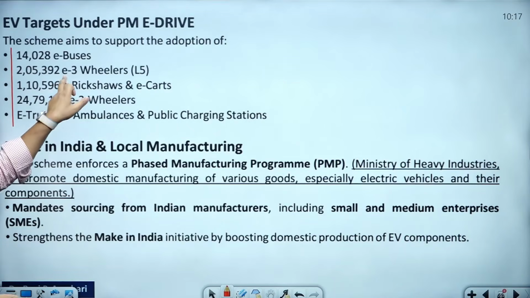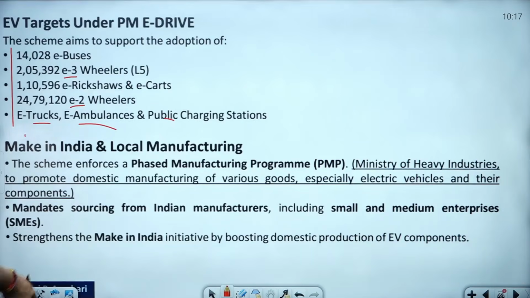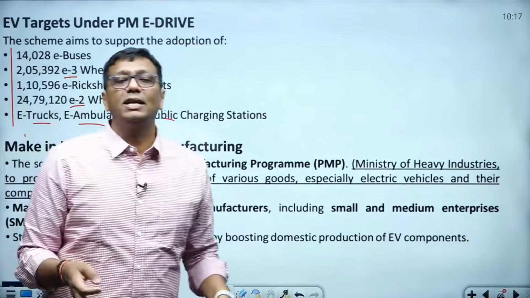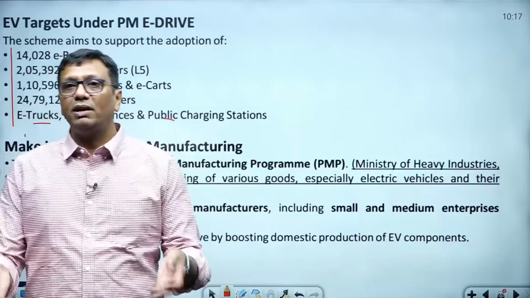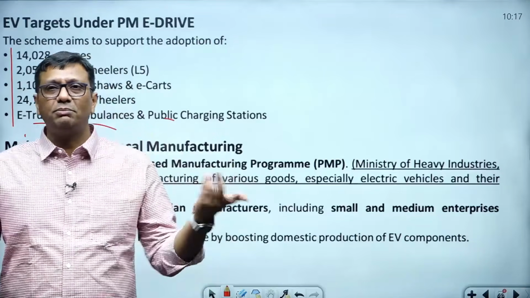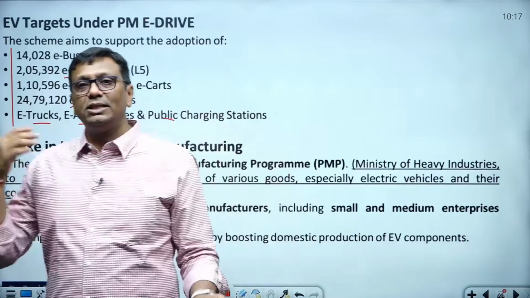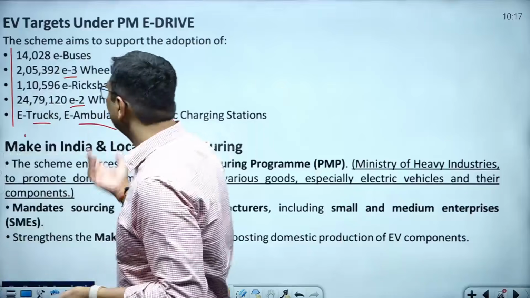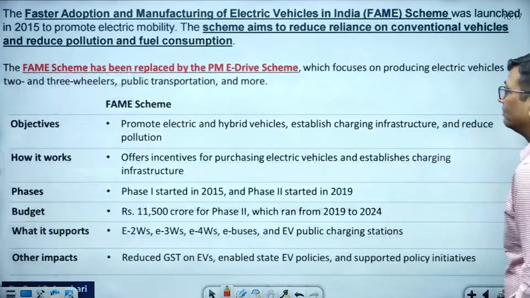EV vehicles, three-wheelers, two-wheelers, e-trucks, e-ambulances, public charging stations will develop, and India's local manufacturers will definitely grow, as the government is telling us, providing environmental benefits and job opportunities. People will develop batteries, something like that, you understood very well. So Atmanirbhar Bharat, employment generation, it's very common. With the help of this initiative, more batteries will be developed in India. The government is promoting this.